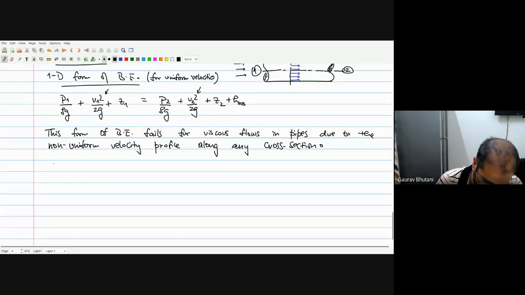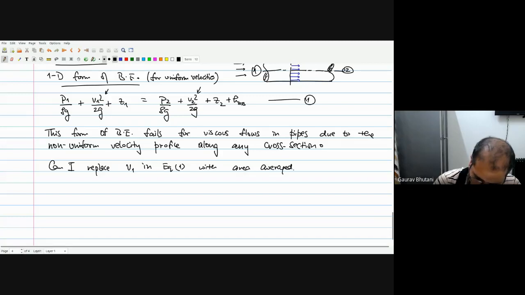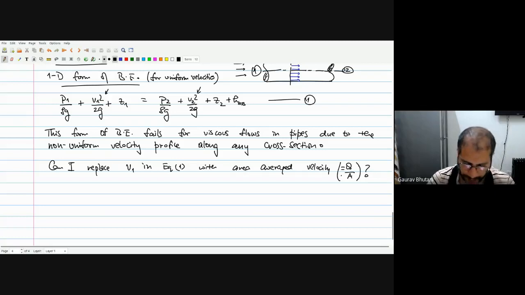So my question is, can I replace v1 in equation number 1 with the area average velocity? So that is equal to the volume flow rate divided by the cross section area. Can I simply do that, and will equation number 1 still be valid? The answer is no. Okay, let us see that.